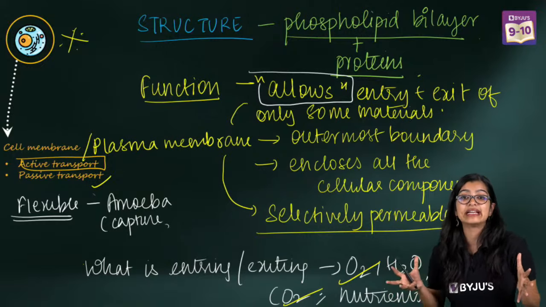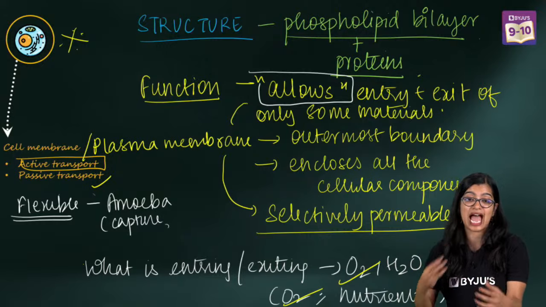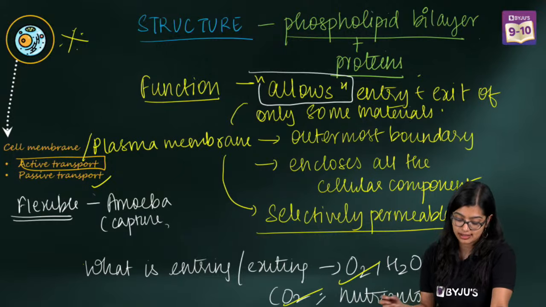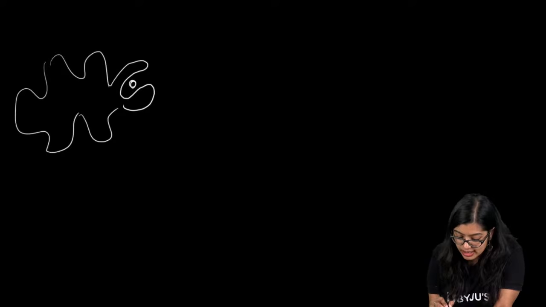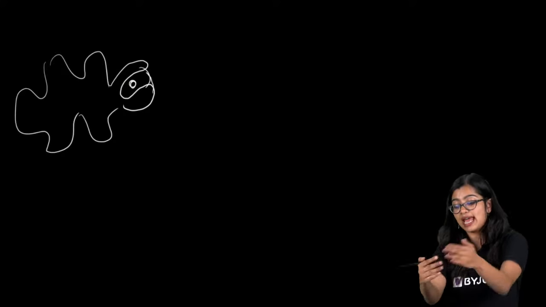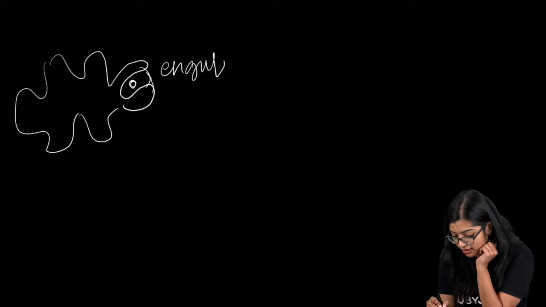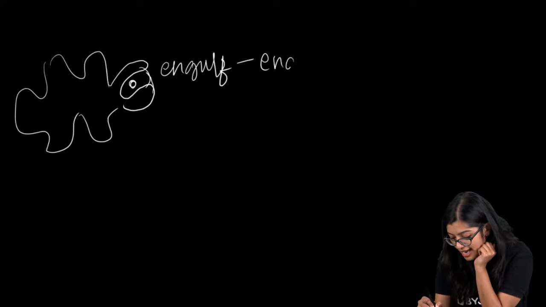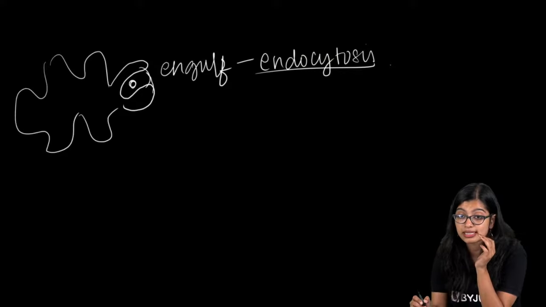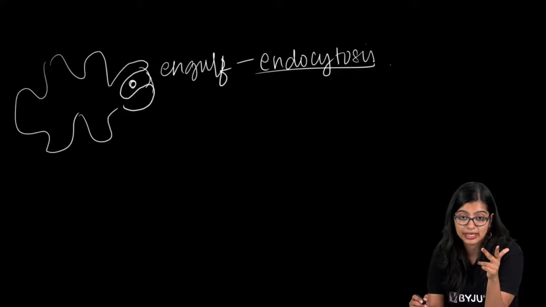Now when they engulf the food, we call this endocytosis. In the case of amoeba, a single cell organism, they extend their false feet to capture their food. So this process in which they extend and engulf is what we call endocytosis. What is endocytosis? When engulfing happens.